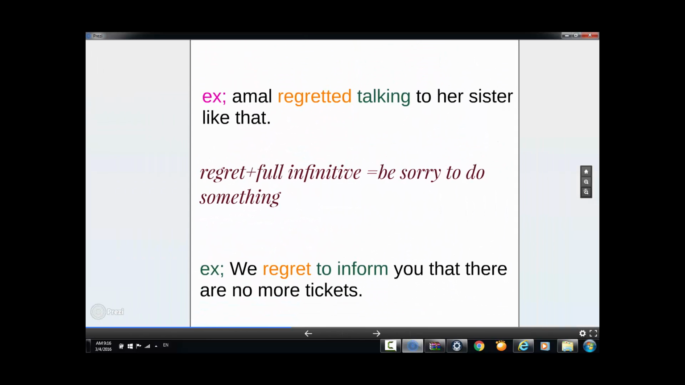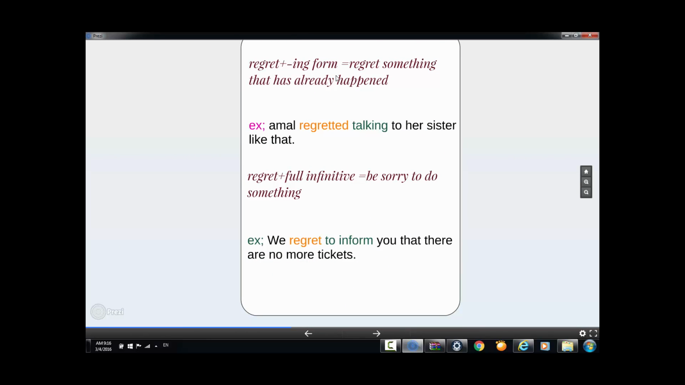Okay, next we have regret now. Regret plus ing form. It means that you're sorry about something that has already happened. Example: Amal regretted talking to her sister like that. So it actually happened, it has already happened, and you are regretting doing this thing. When you use regret and follow it with full infinitive, it means that you are sorry. It means when you just say I'm sorry, like we regret to inform you that there are no more tickets. It means that you are sorry.